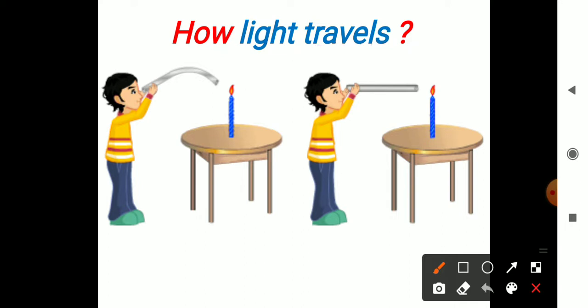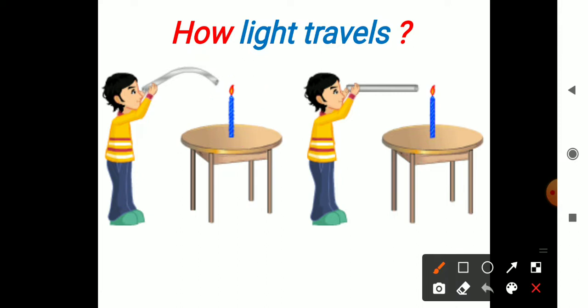Now, to understand this, there is a burning candle. This burning candle acts like a source of light. There is a bent tube. Now try to look at this source of light through the bent tube.